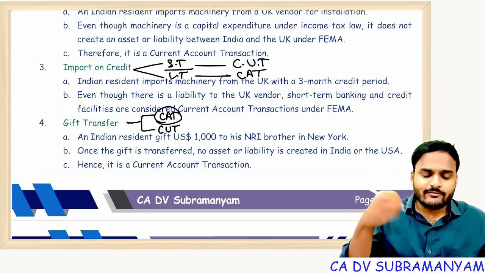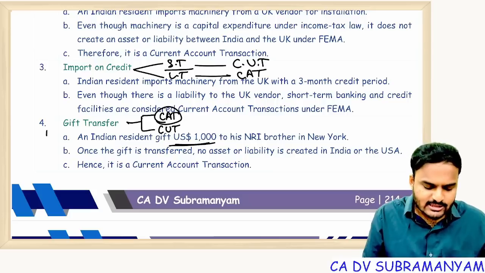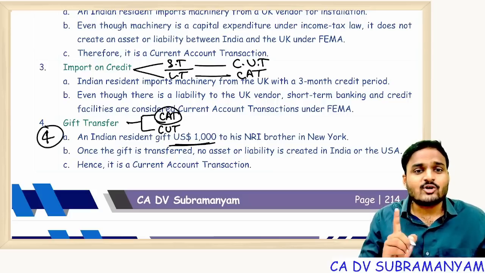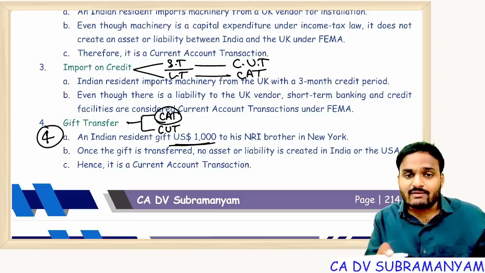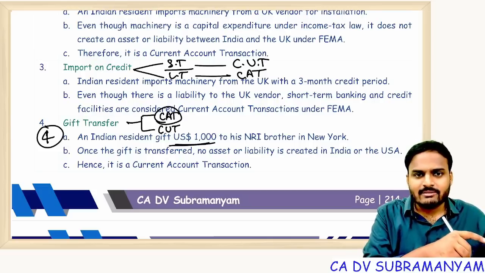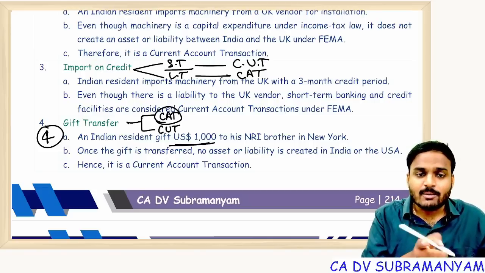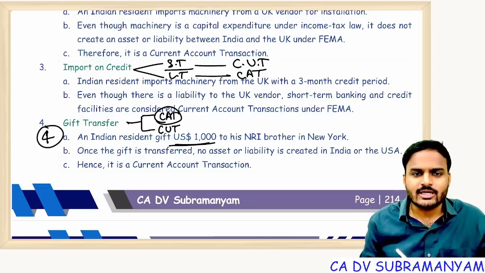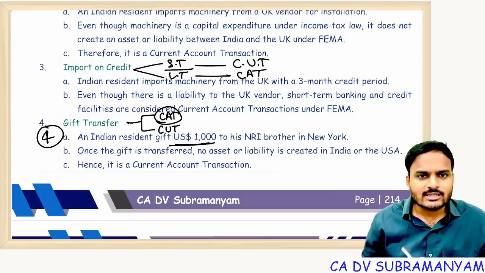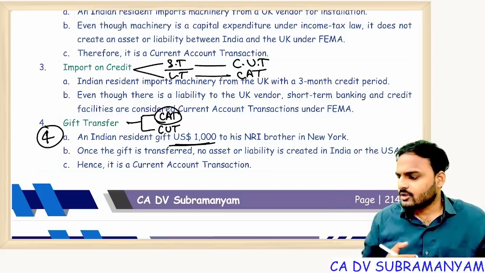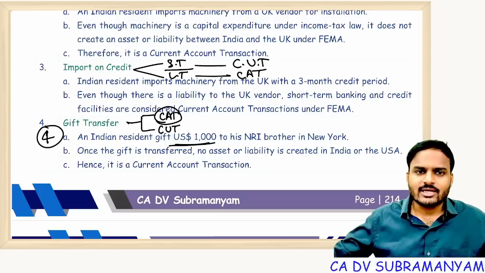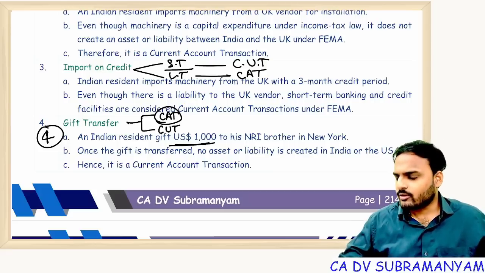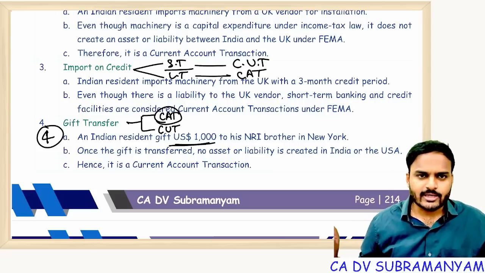Suppose my brother gifted me $1,000. As per section 4, I cannot possess these dollars. I need to convert them into rupees. Getting my point? Upon conversion into rupees, observe carefully, for me, no creation of foreign asset, no creation of foreign liability. Then automatically it becomes which transaction? Current account transaction. Very simple point I'm telling you.